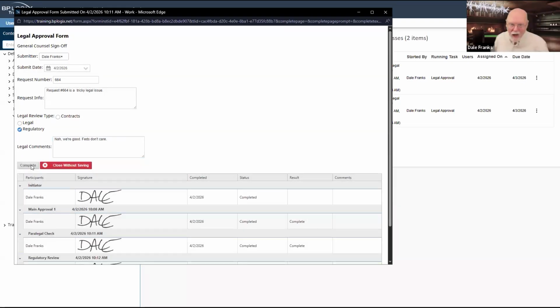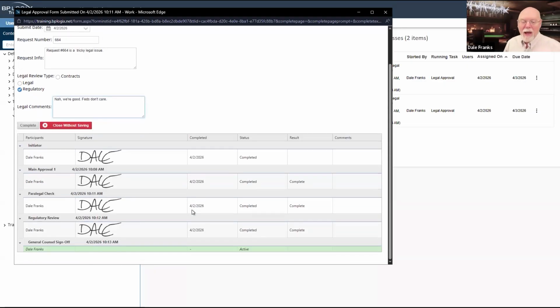Once that is done, we now go to our last activity that we configured, which is our general counsel sign off. And for our general counsel sign off, I'm going to look at it. Do I agree that the feds don't care? Yeah, I agree. And so I am going to go ahead and complete. Now, I want you to notice something because once I click this, we're done and it'll all disappear. So I better talk about it now.